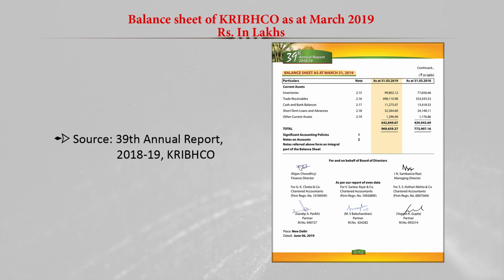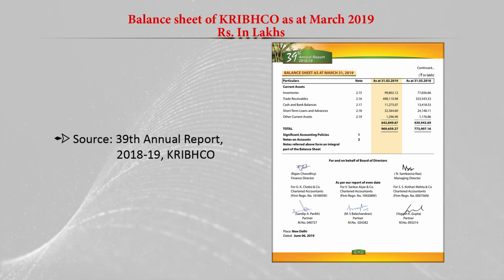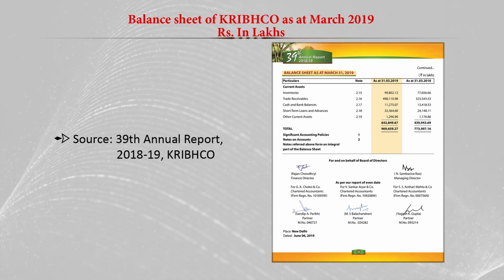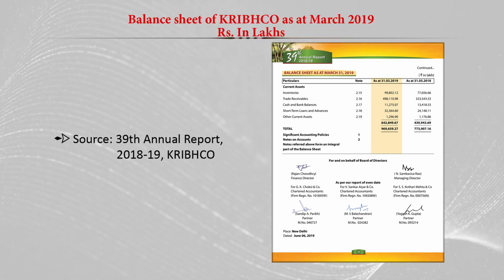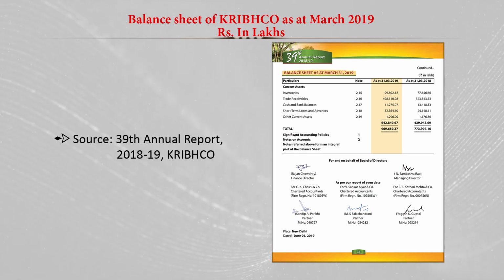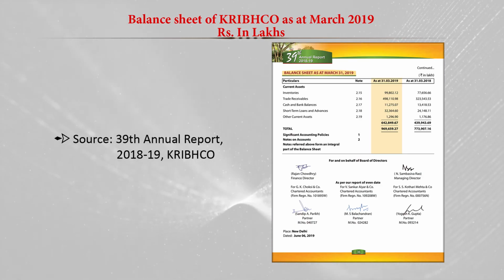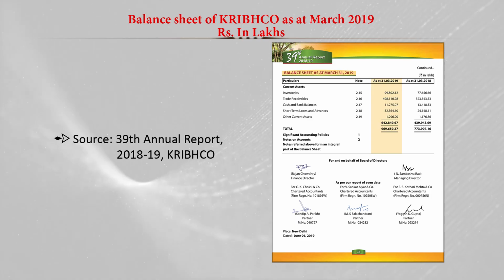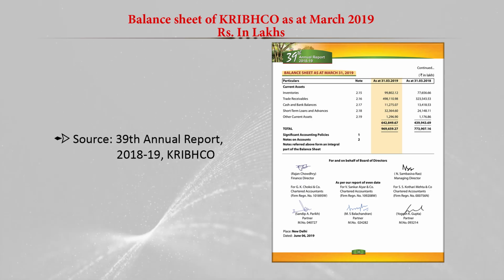So again the total of the equity and liability is equal to the total assets. In the case of companies or organizations, for each item they have prepared a separate schedule. That number is also given, which can be referred to see how the figure has arrived, so that calculation is also given. At the bottom of the balance sheet, you will see the accounting process is also mentioned, and the policy of the company in preparing the balance sheet is mentioned. For that, a separate schedule or note is given.